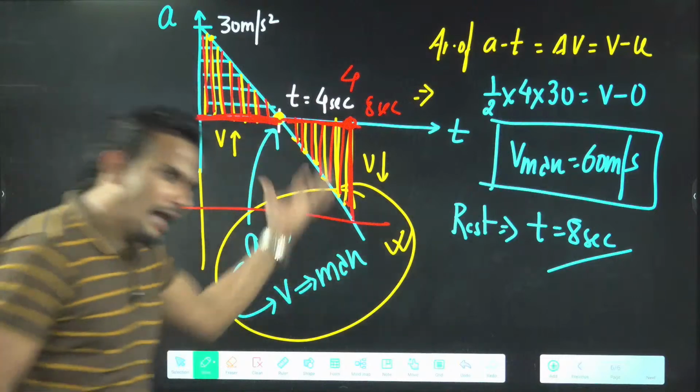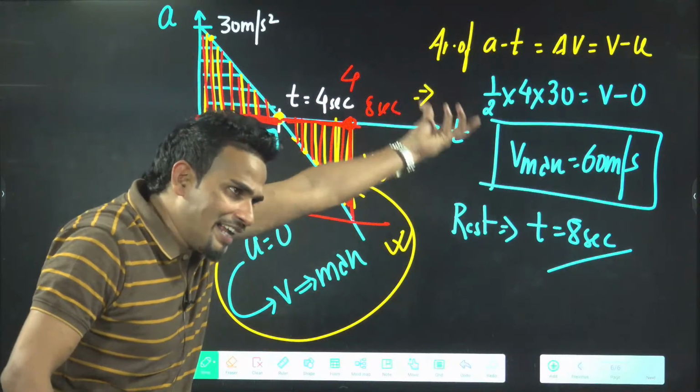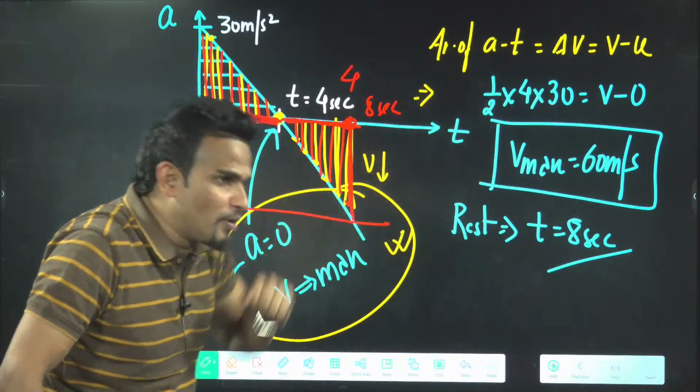In the next 4 seconds, area has to be cancelled now. Then only net area will be 0. Then only final velocity will also be 0.